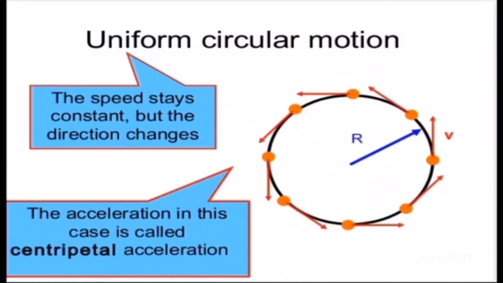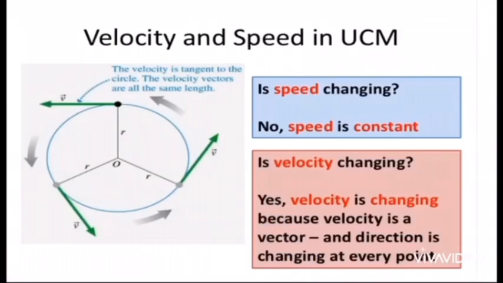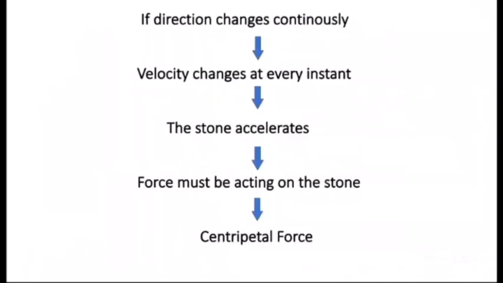Let's say that the body is covering equal distance in equal intervals of time. It means that the speed is constant, but the direction is changing at every instant. So there is a velocity present in the body. If the direction is continuously changing, it means that the velocity also changes at every instant. When the velocity changes with time, it means that there is an acceleration. So the body, or the stone, accelerates.